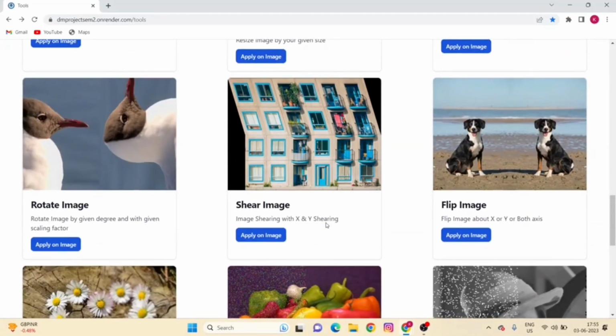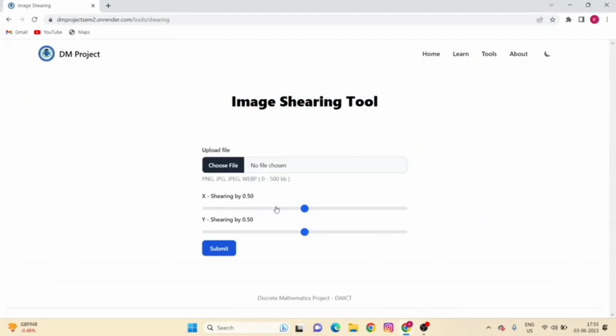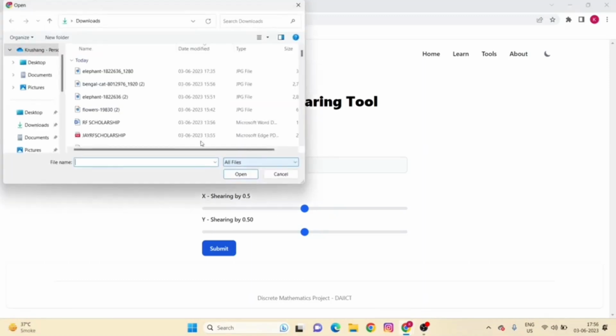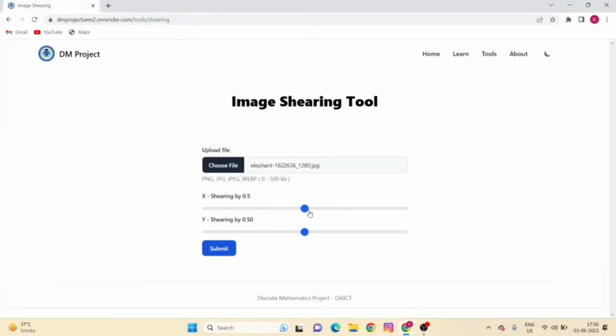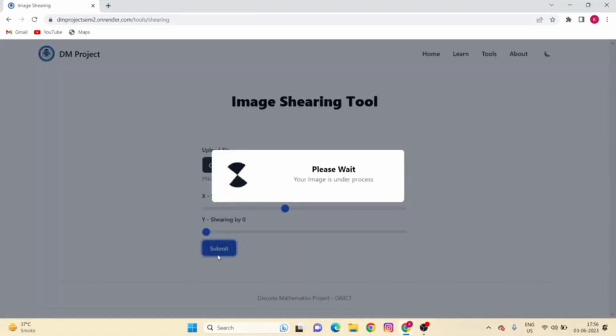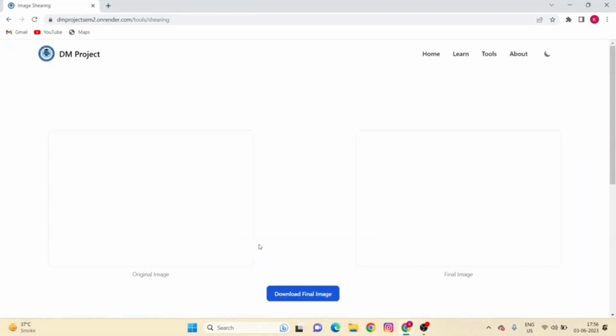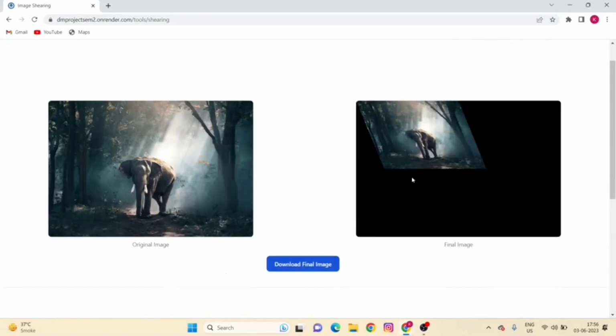And our last topic is shearing image. In this tool, you can shear your image from factor 0 to 1 in both X and Y direction. So let's choose input image. If you want to shear this image by 0.4 factor in X direction, so just select here at 0.4, and in Y direction we want no shearing. So submit this and you will get your final output image as sheared image.